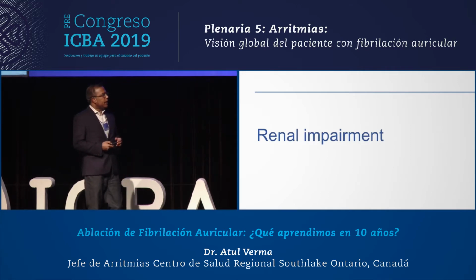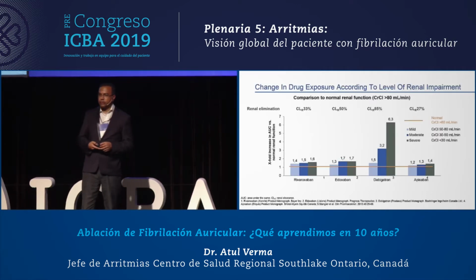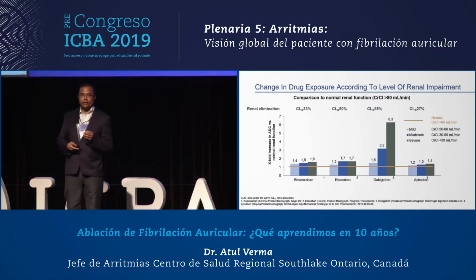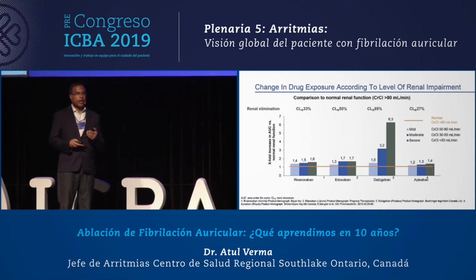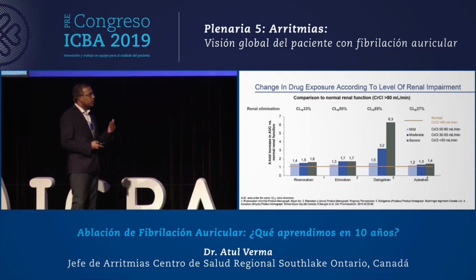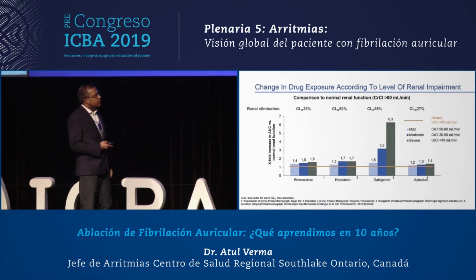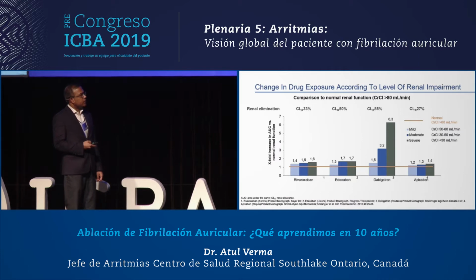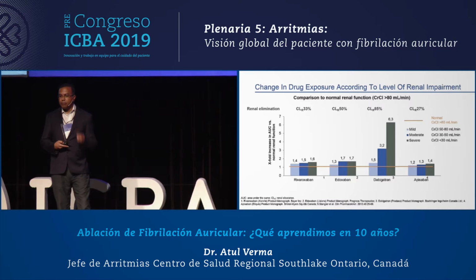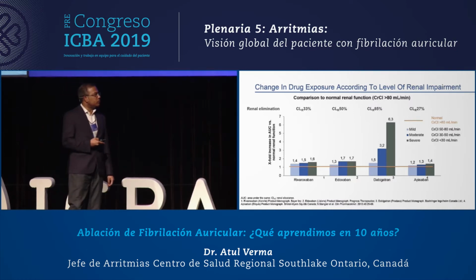So if we look at the renal impairment question, it's very important to understand the pharmacokinetics of the various NOACs. Even though we know that all of the NOACs to a certain degree are cleared by the kidneys, it's important to realize that even in very severe renal impairment, there's not a lot of difference in the concentration of the factor Xa inhibitors compared to patients with only mild renal disease.